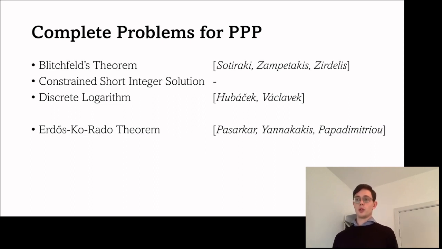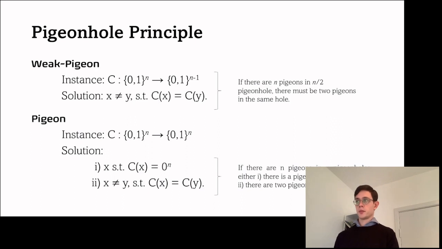Also, in concurrent work, Pasarkar, Yannakakis, and Papadimitriou show that a version of the Erdős-Ko-Rado theorem is also complete for PPP. I will be showing a version of this result, but note that their statement of the Erdős-Ko-Rado theorem is significantly different than ours, and I'll expand upon that when we get to the definition of the problem.